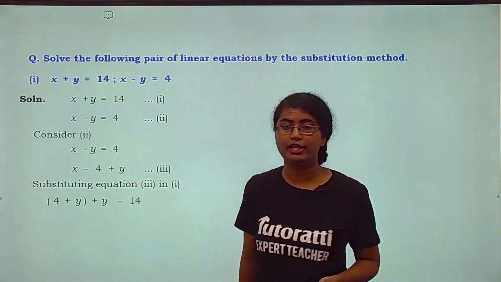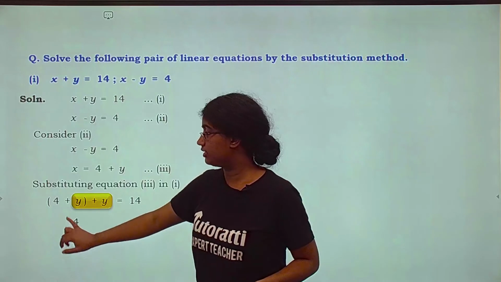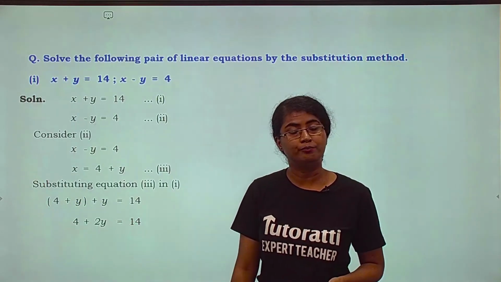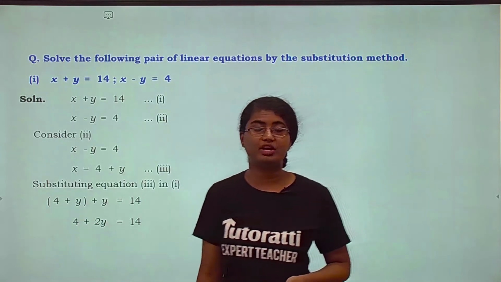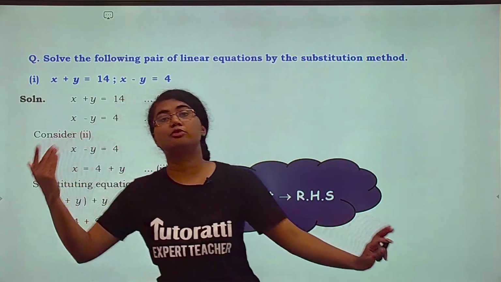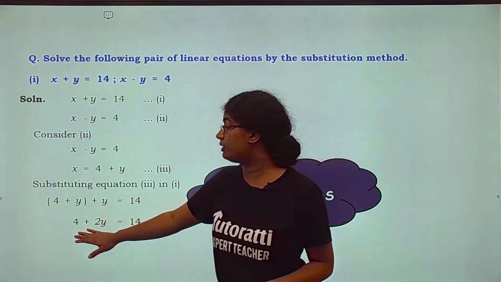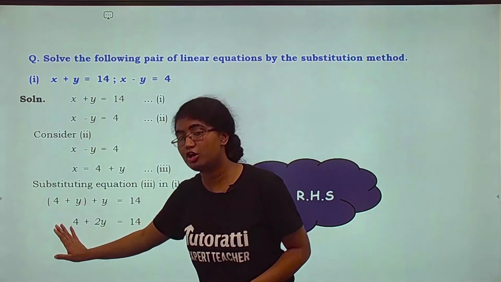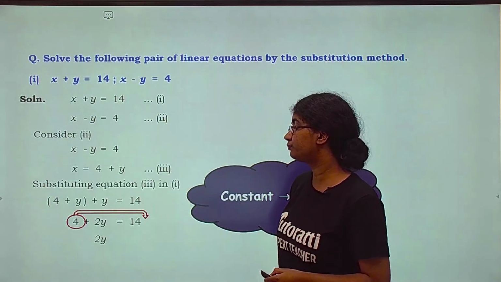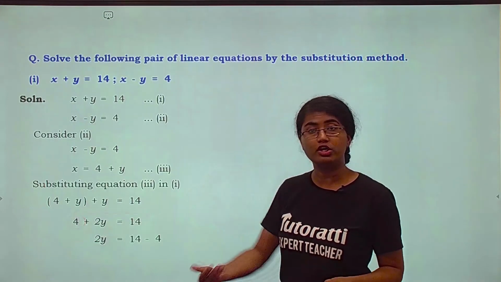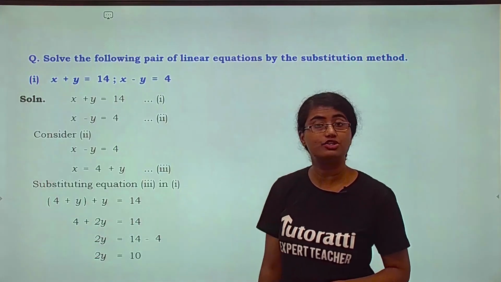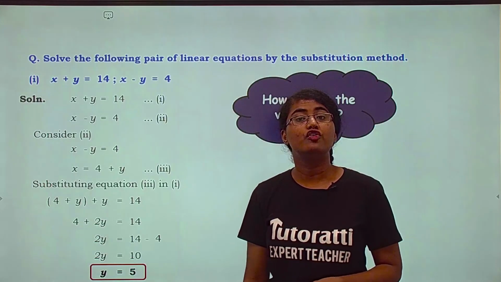Now we have to start adding it. 4 remains as it is, plus y becomes plus 2y is equals to 14. Now, when we have such a type of equation, we make sure that the constant is on one side and the variable remains on the other side. So what is the variable here? 2y. So it should remain on one side and shift the constant onto the other. So 2y remains, 14 minus 4 is what becomes on the right hand side. So after subtraction, 2y is equals to 10 and y is equals to 5.